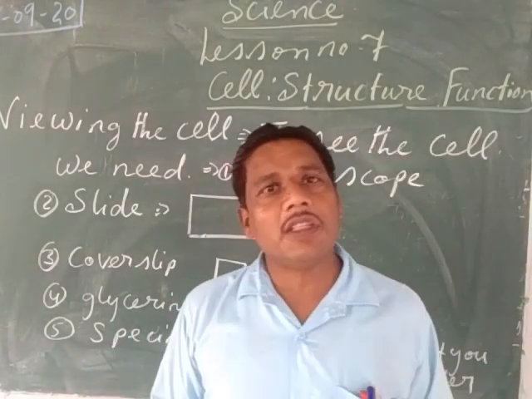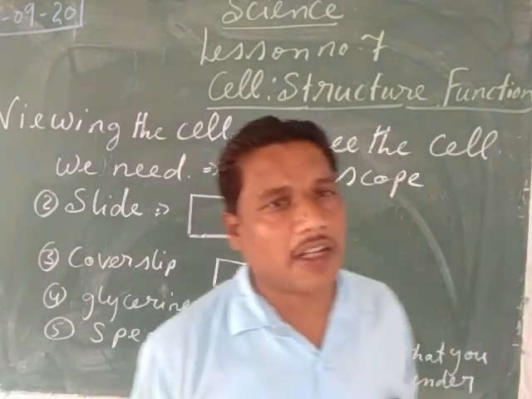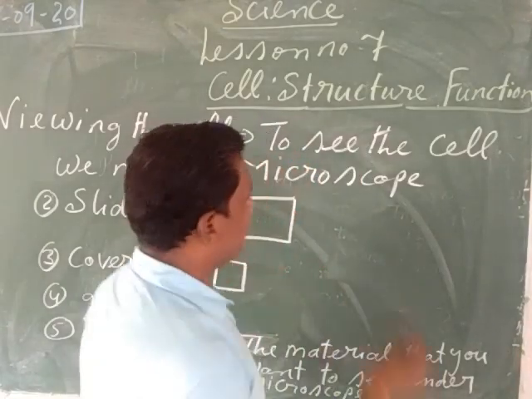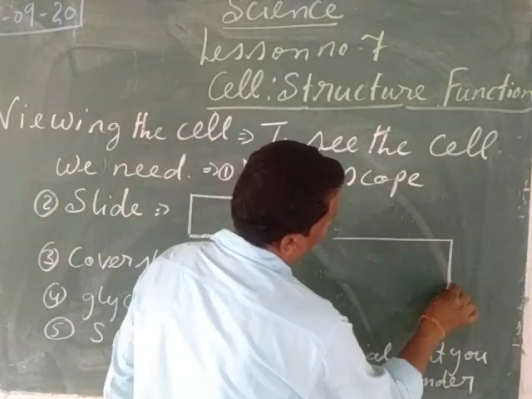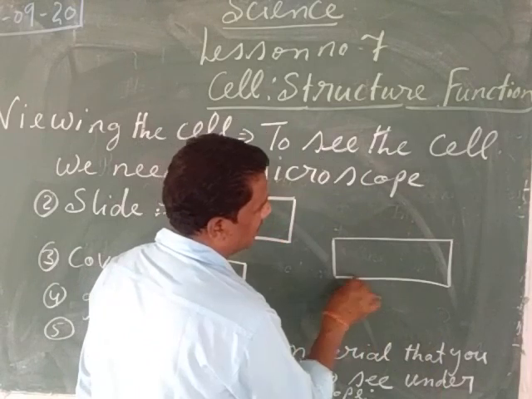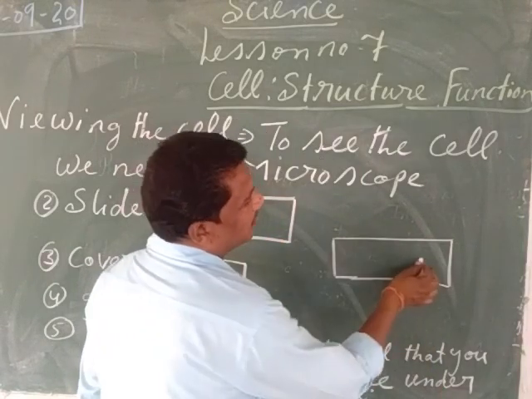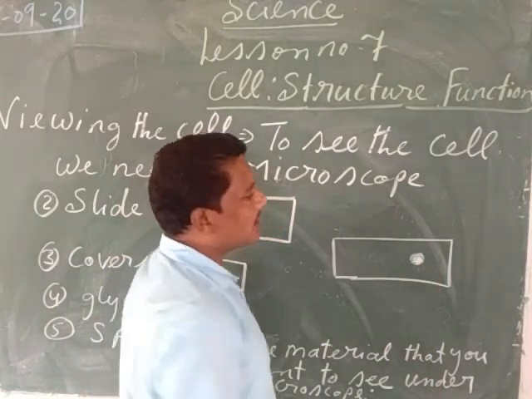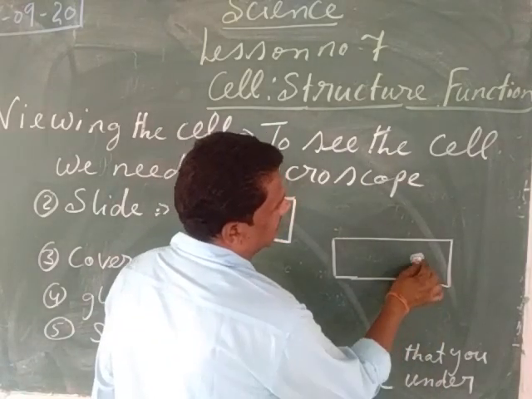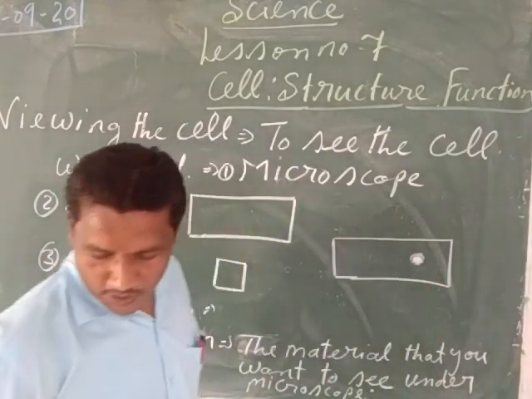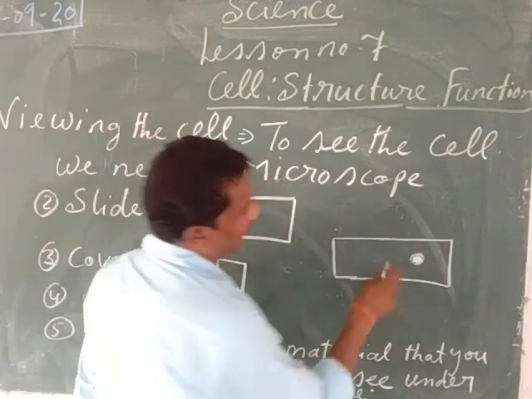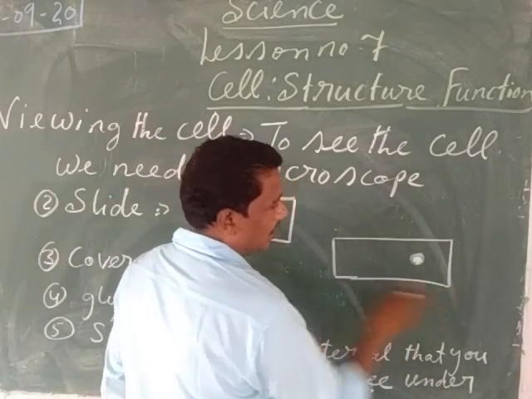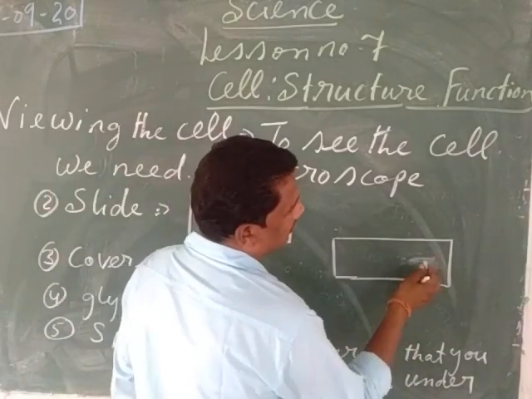Now, how can you make the slide and how can you observe it under the microscope? First of all, my children, we are taking the glass slide. Then upon the glass slide, we are going to put some glycerine. After putting some glycerine, we are going to keep the study material. So what we are going to do, my children? First of all, we are going to take the glass slide. Then we are going to put some glycerine over it.